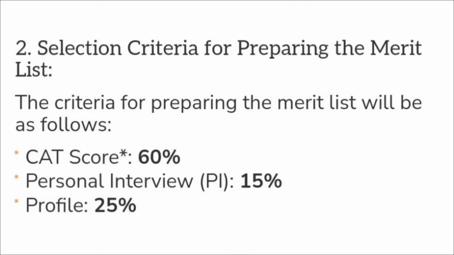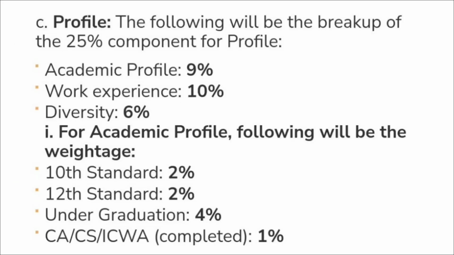And if we consider the final selection criteria, then 60% weightage is given to your CAT score, 15% weightage is given to the personal interview, and 25% weightage is given to your overall profile. If we consider the overall profile, then 9% weightage is given to your academic profile, your work experience has 10% weightage, and 6% weightage is given to diversity.